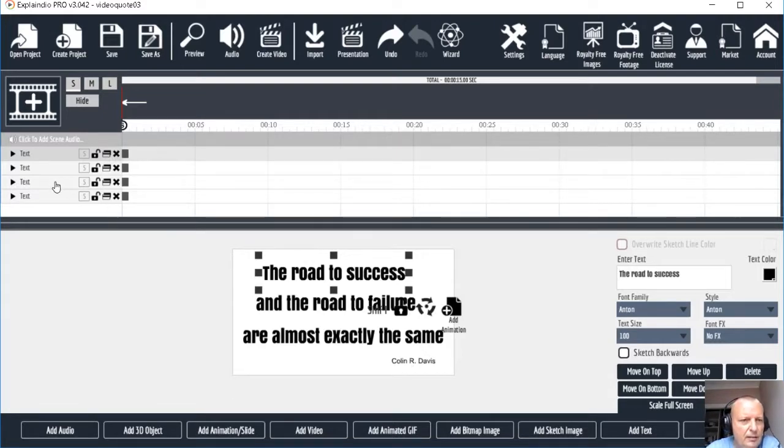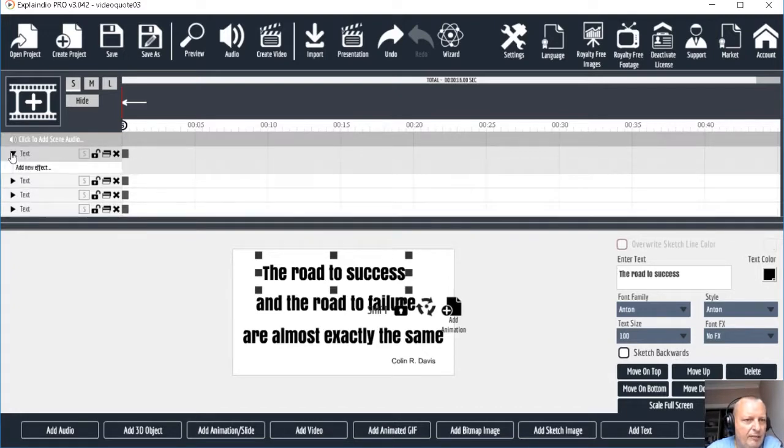Let's next make them come in at different times. At the moment, this is the timeline here, and these are the different lots of text we've got, and at the moment they all come in at 0 seconds, so we need to make them come in at different times. If we click this down arrow here, we can add an effect for this first one.